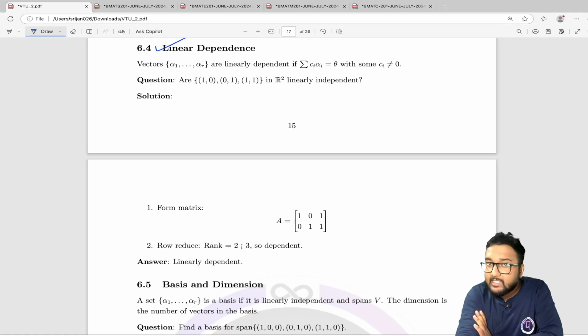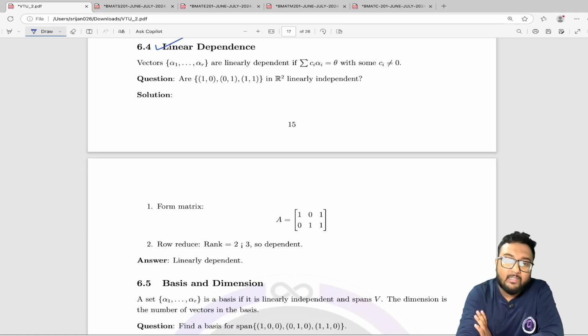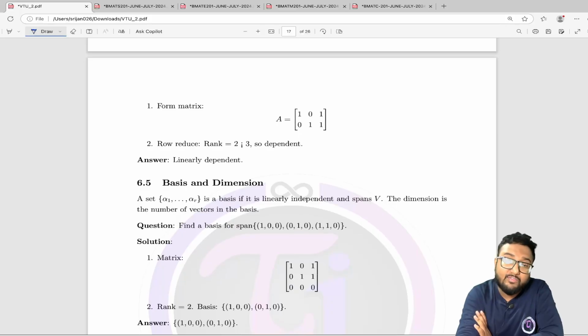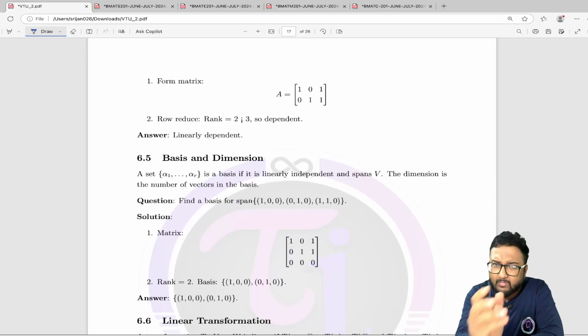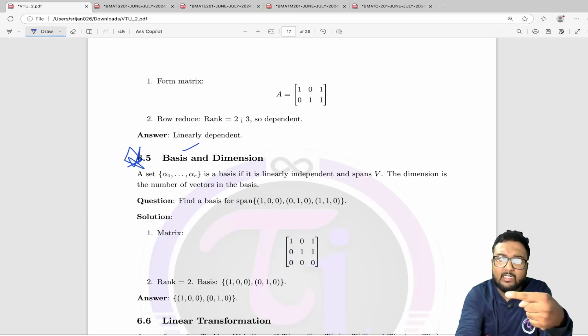By rank we can check it, by finding the rank, or by calculating the value of the determinant in case of a square matrix. So all these things I have discussed in the lectures as well. Then we have one of the most important topics, that is basis and dimension. And always remember, for basis you have to check two conditions, whether it is linearly independent or not.